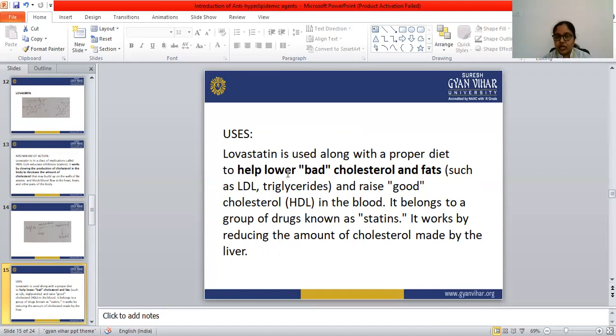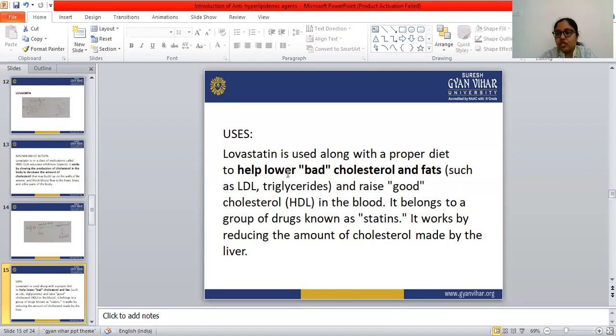This inhibitor of the HMG-CoA reductase enzyme lowers the plasma cholesterol level by three related mechanisms.